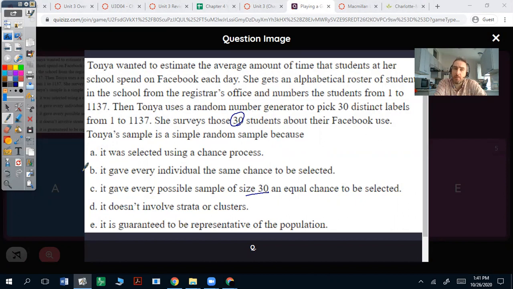Now, some of you might think B is correct as well. Every individual has the same chance of being selected, but that doesn't define the simple random sample. A simple random sample's definition is every possible sample of whatever size you're looking for has an equal chance of being selected. So the wording does matter on that.